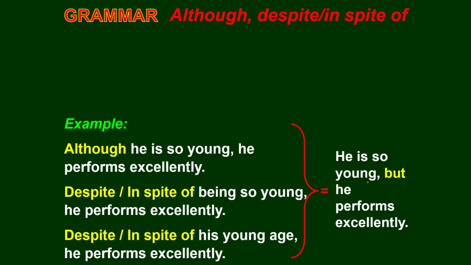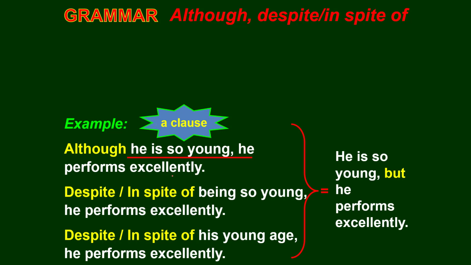So he is so young, but he performs excellently. These three sentences have the same meaning: he is so young, but he performs excellently. So, he is so young, it's a clause. And he performs excellently, it's also a clause.